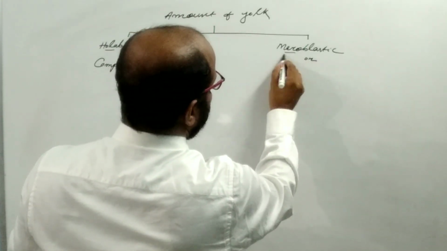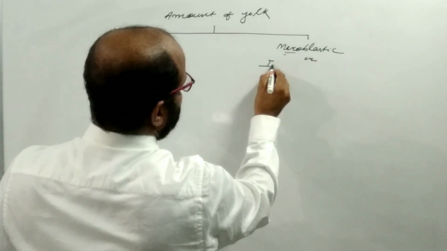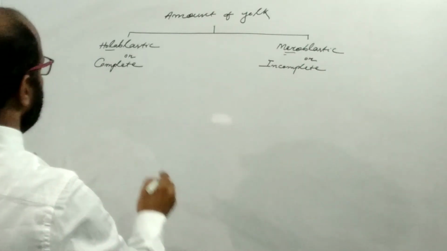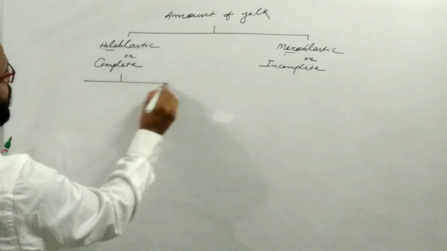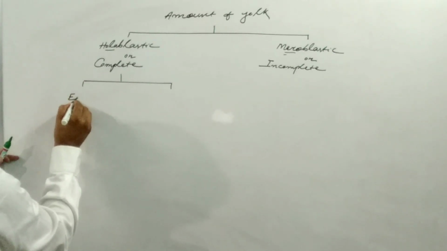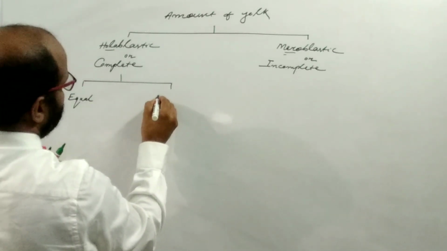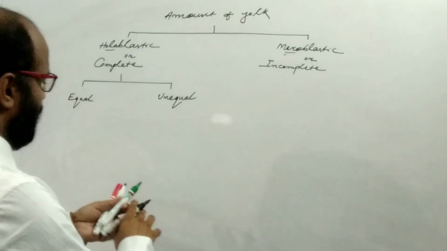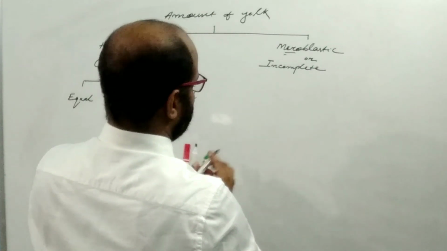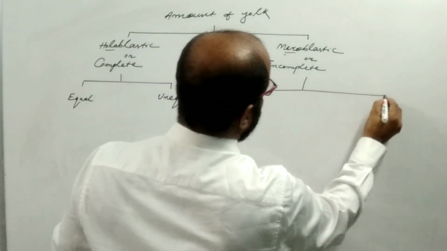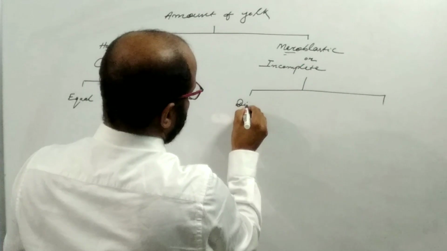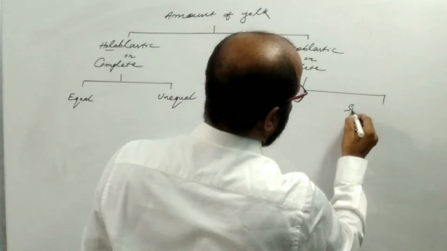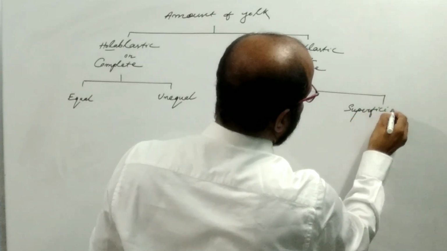Meroblastic means incomplete, this is the incomplete cleavage. Holoblastic, once again, may be two types: equal type and unequal type. Meroblastic cleavage may also be two types: one is the discoidal, another is the superficial.